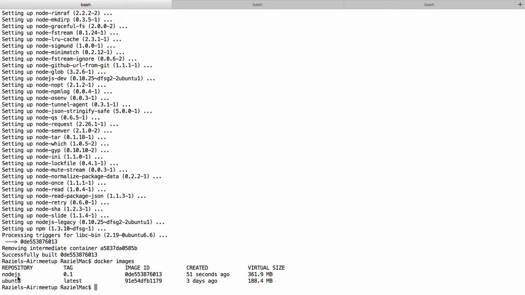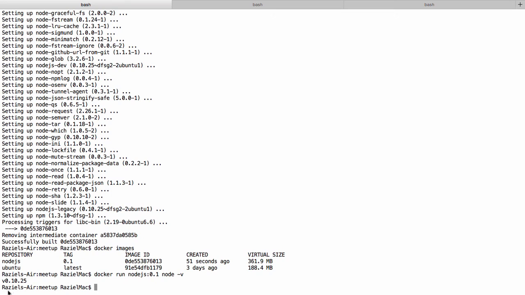First of all, let's check that we've installed Node.js properly on our image. Let's do docker run, and we'll run our Node.js image, and we run the command node -v. Okay, so we installed it properly.